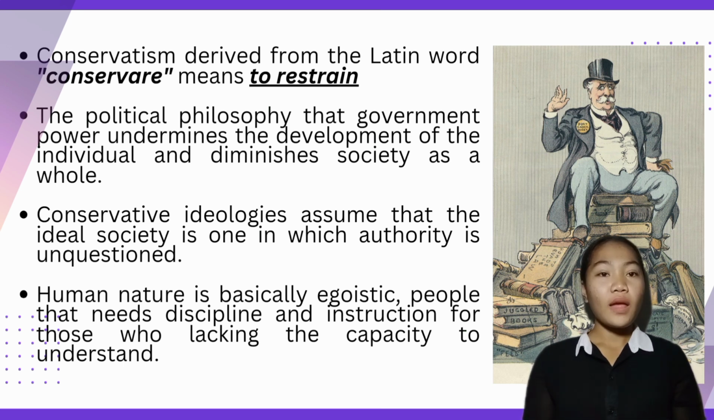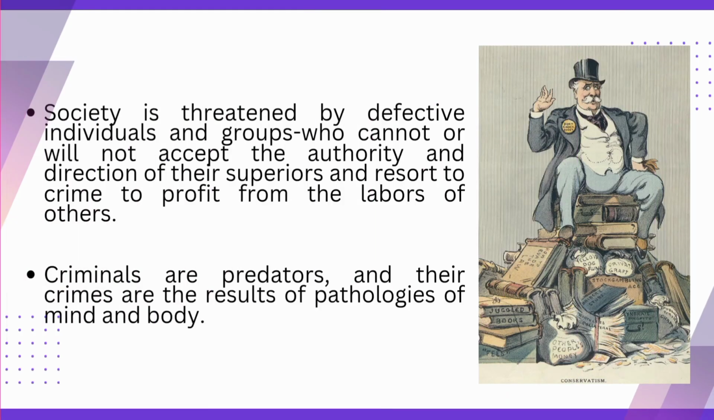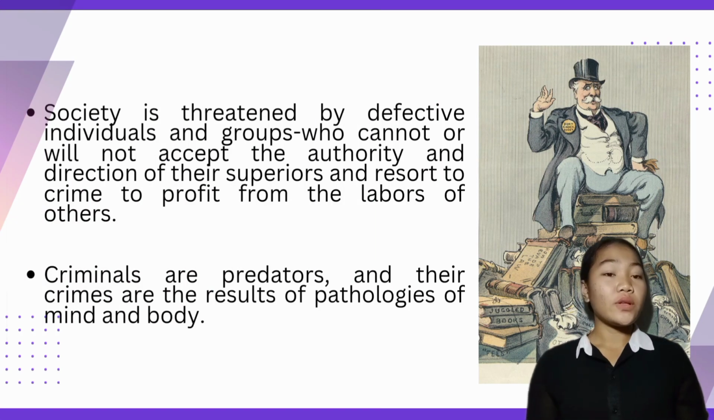And since they are viewed as weak people, it is better for them to be led by someone who has compassion and a strong mind to control, restrict, and discipline them. People who believe in conservatism think that people who don't respect authority will later turn to crime, as they are viewed as predators whose actions result from internal problems such as mental and physical ones.